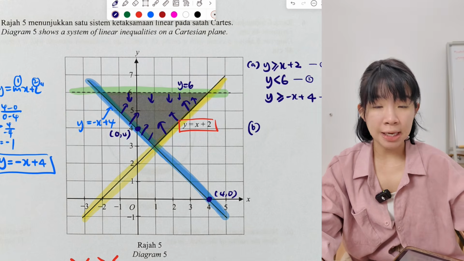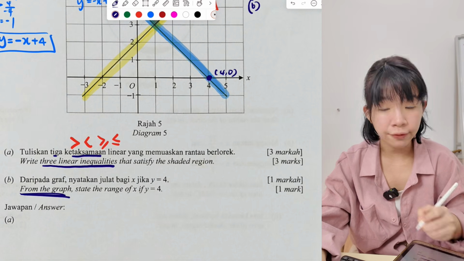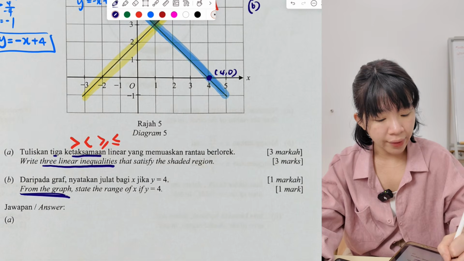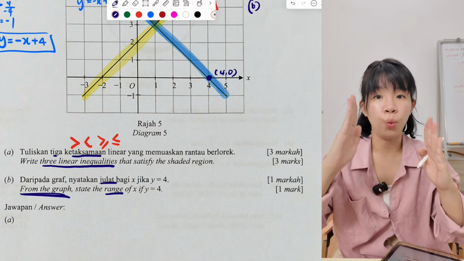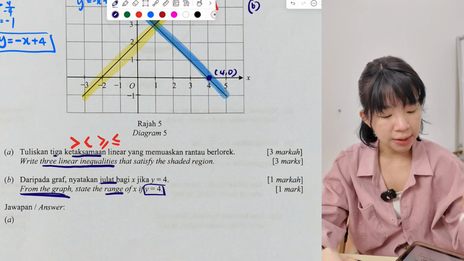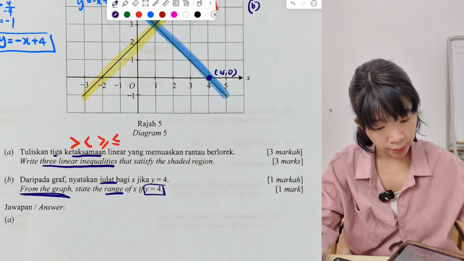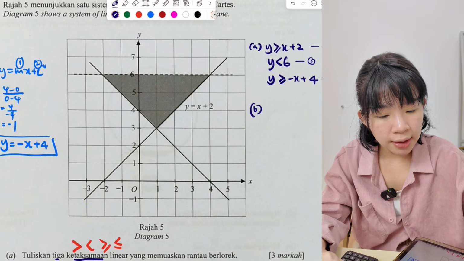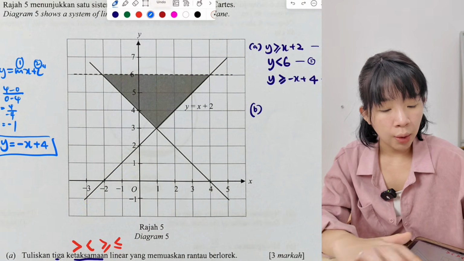Okay, so now look at B. Okay, B, from the graph, the answer is from the graph. State the range, julat. Okay, range is like what number to what number. Okay, when the y is 4, what is the range of x when y is 4? Okay, look at the question. When y is 4, y-axis 4 here. What is the x answer?